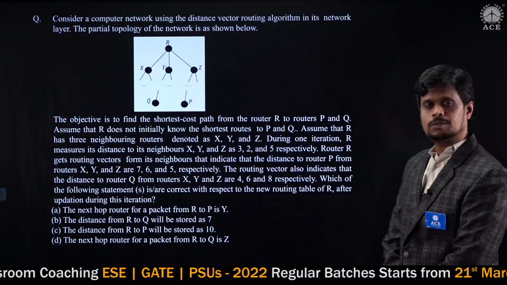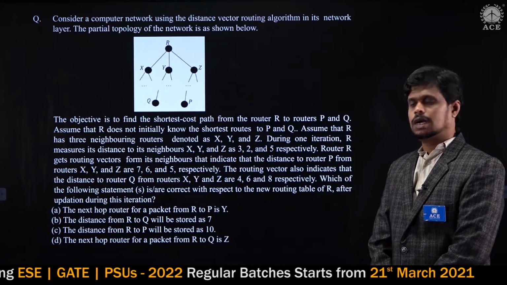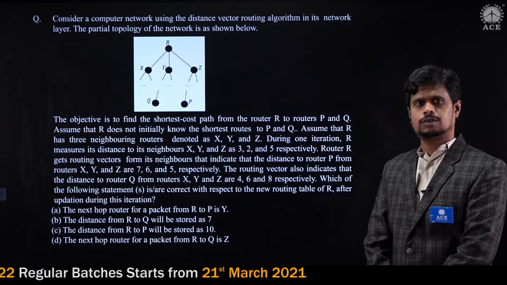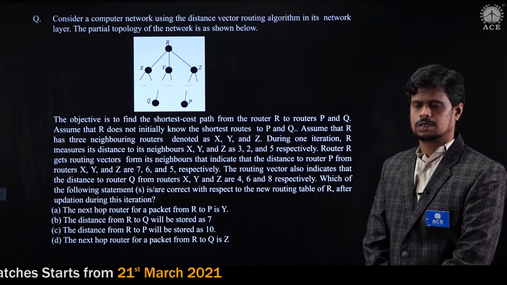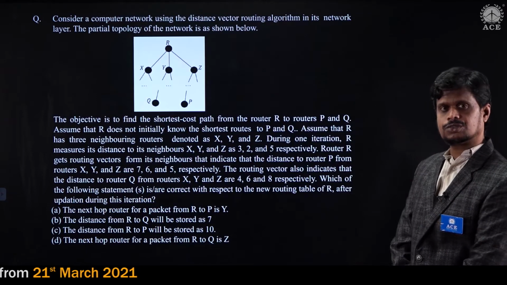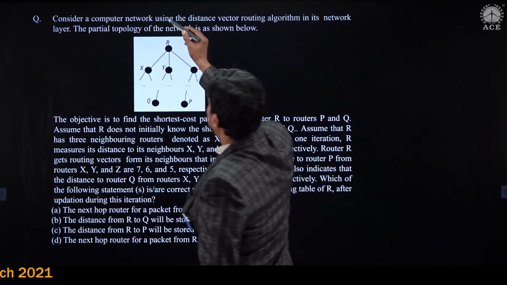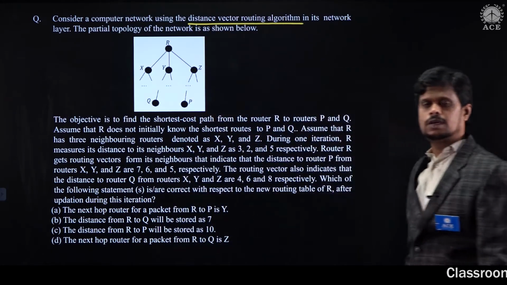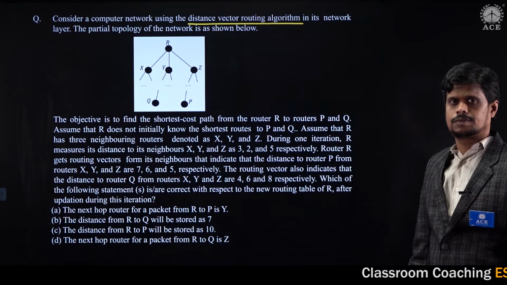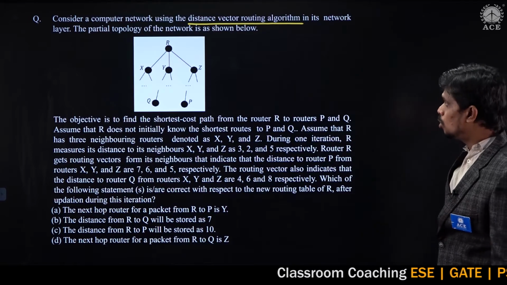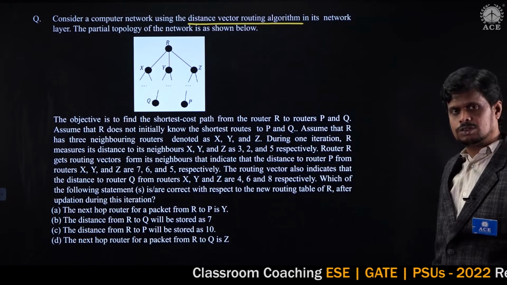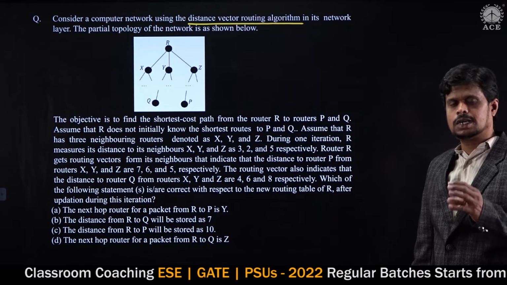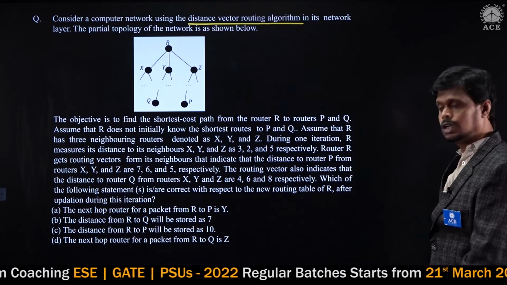This is a question from computer networks, and it is part of the shift 2 question paper of the GATE 2021 examination. This question is from the distance vector routing algorithm, which is part of the network layer. Before solving this particular question, let's recall some information about distance vector routing, and then we can start solving the question.